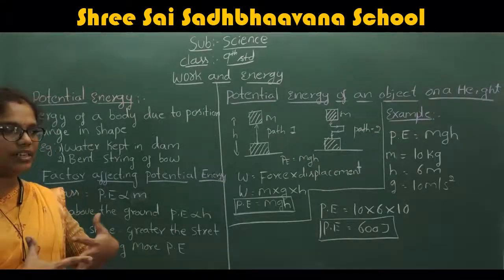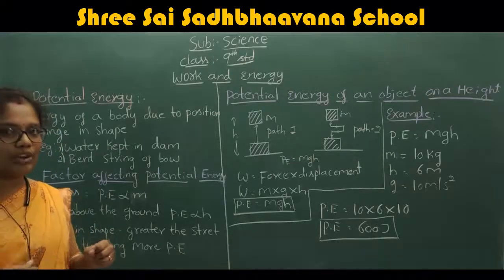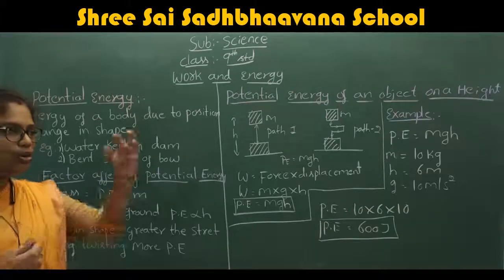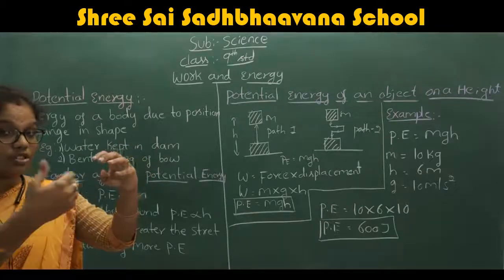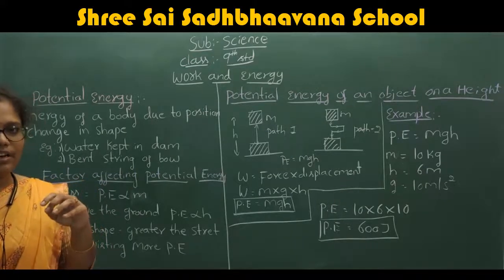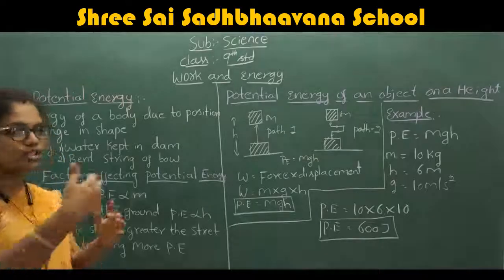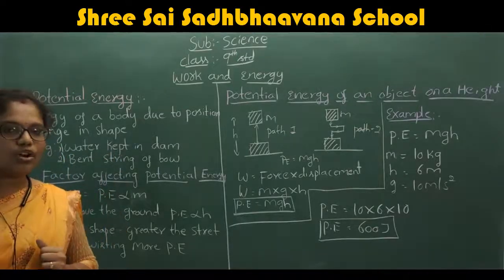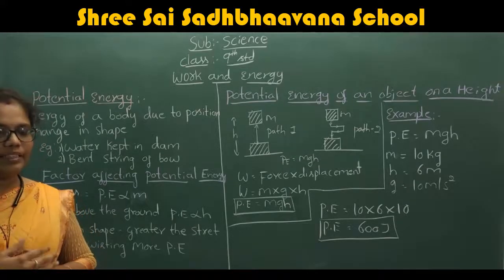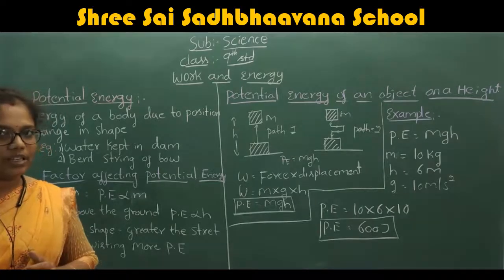How is it related with the change in shape? I said the bow and arrow: if you tie a thread to the bow, or you are going to stretch it, how much energy is required for stretching? More energy is required, right? If you are going to stretch the bow, you have to apply the maximum amount of energy you have.